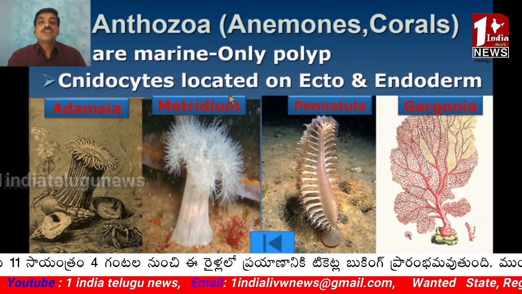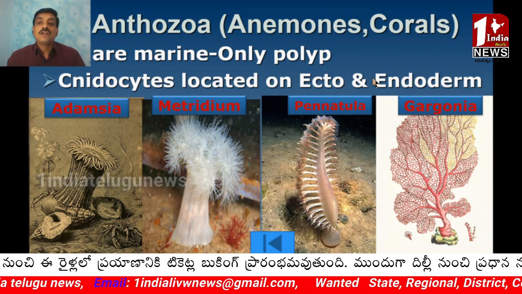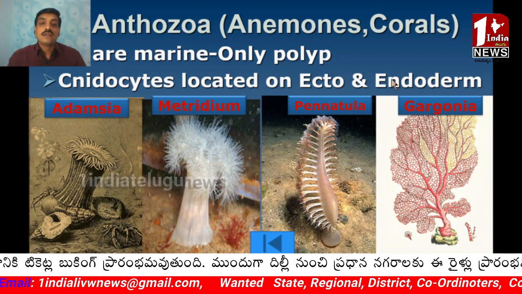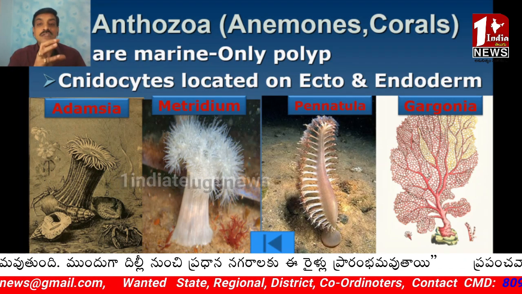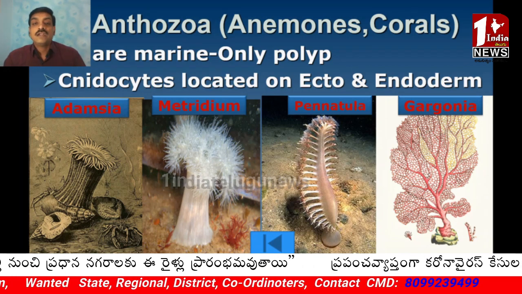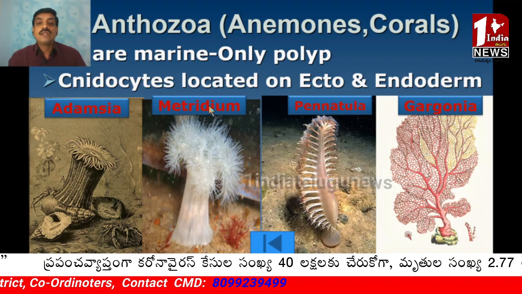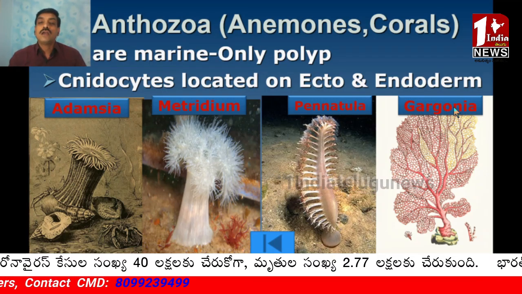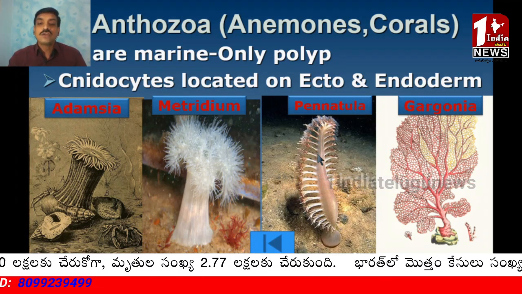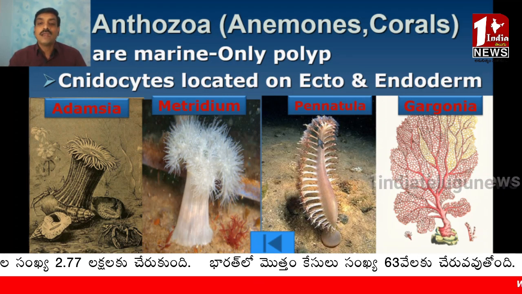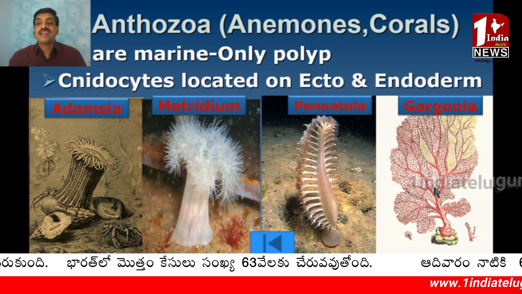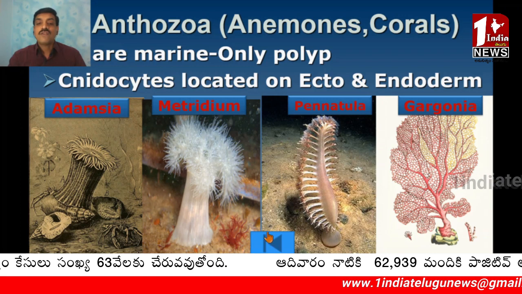And the cnidocytes are located on ectoderm and endoderm. Unlike that of Hydrozoa, cnidocytes are present in ectoderm and endoderm. The examples for this Anthozoa include Adamsia, Metridium, Pennatula, Gorgonia. This Pennatula is also called the sea pen, and this Gorgonia is called the sea fan.